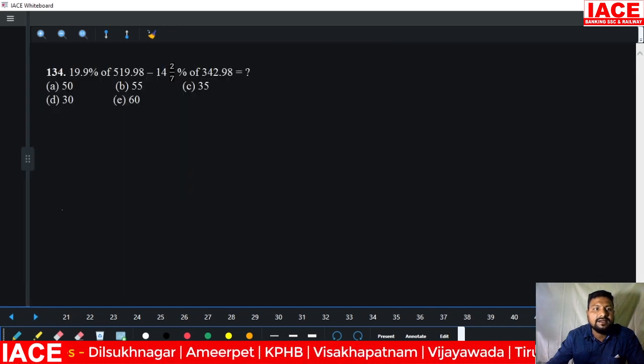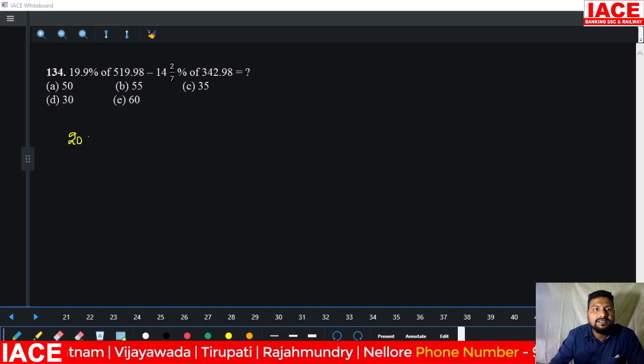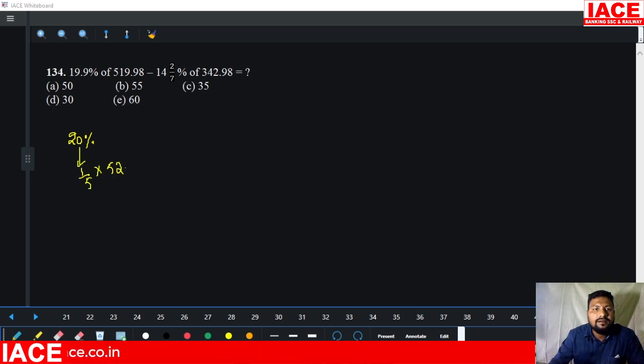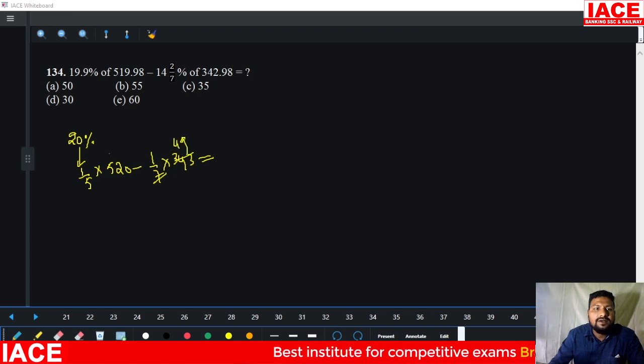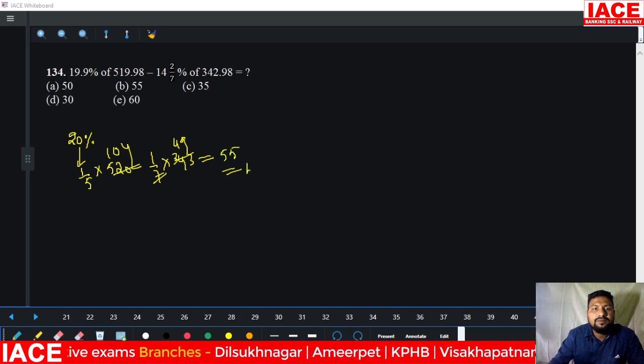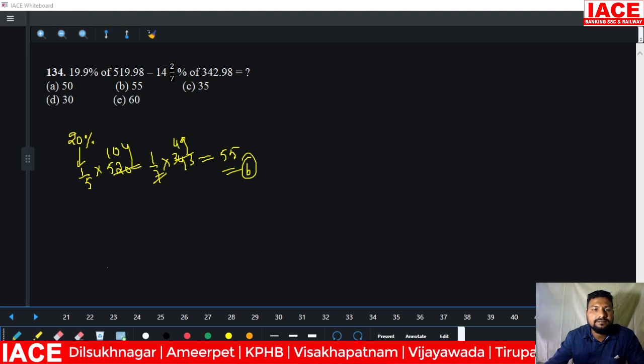Percentage directly I will write. Then 19.9% by approximation is 20%. 20% we can write as 1/5 also. So 1/5 into 520 minus 1/7 into 343. 7 into 49 is 343, and 1/5 of 520 is 104. 104 minus 49 value is 55. Option B.